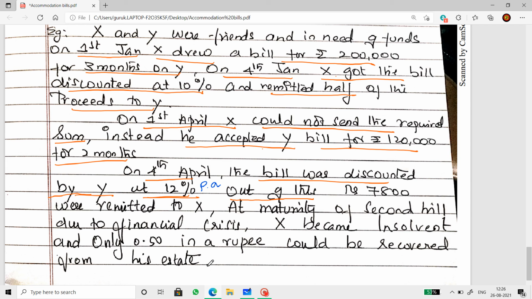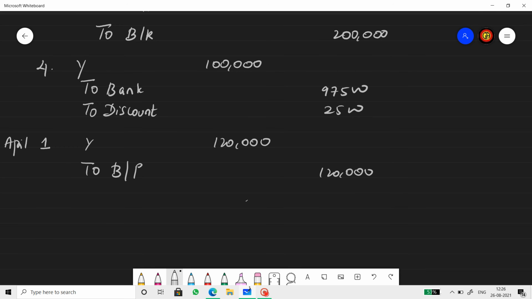Now let's do the calculation for this and get into the amount. The second bill amount was 1,20,000. Period is 2 months. Discounting charge will be 1,20,000 into rate, which is 12%, into period, which is 2 months.